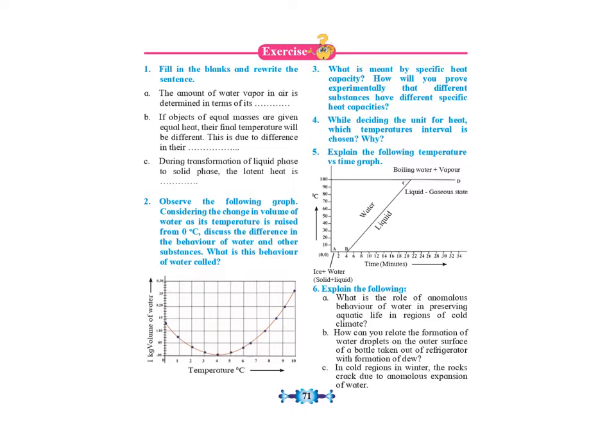In this graph, line AB, you'll have to start from there and go to the next page, page number 63, first paragraph, second paragraph, end of second paragraph, where it is written: the amount of heat energy absorbed at constant temperature by unit mass of a liquid to convert into gaseous phase is called the specific heat of vaporization. Till that much you have to write the answer.